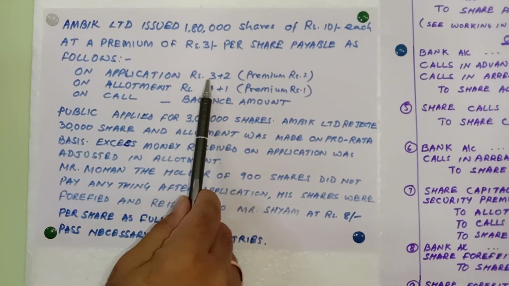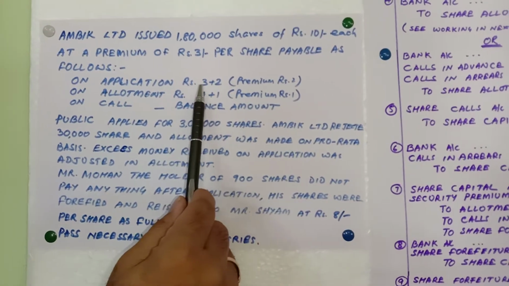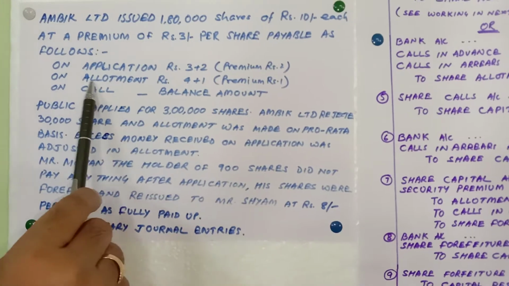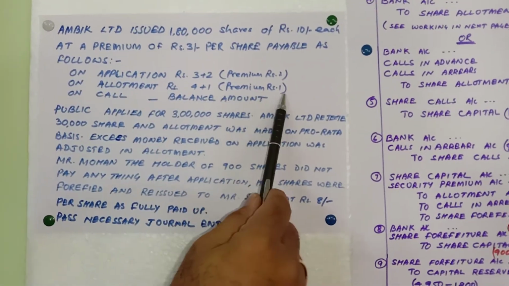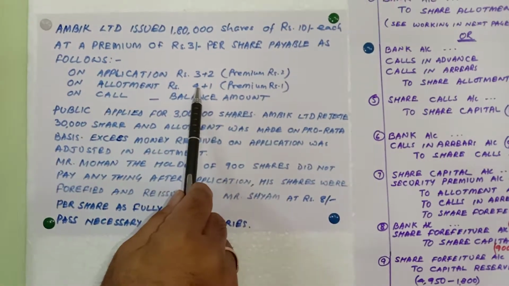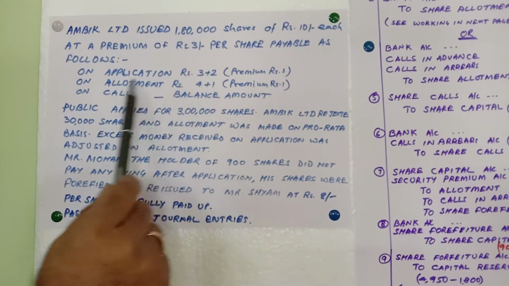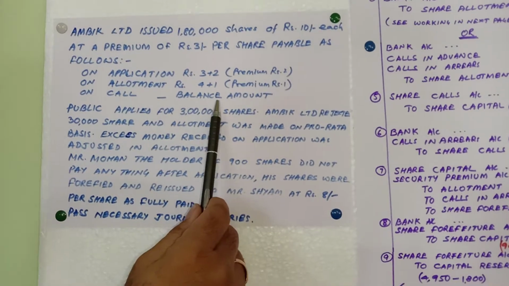On application, 3 rupees plus 2 rupees. Here 2 rupees is the premium and 3 rupees is the application. Then in the next, allotment 4 plus 1. That means 1 rupee is premium and 4 rupees is allotment. So total 5. So in application 5 rupees, in allotment 5 rupees, and balance in call.